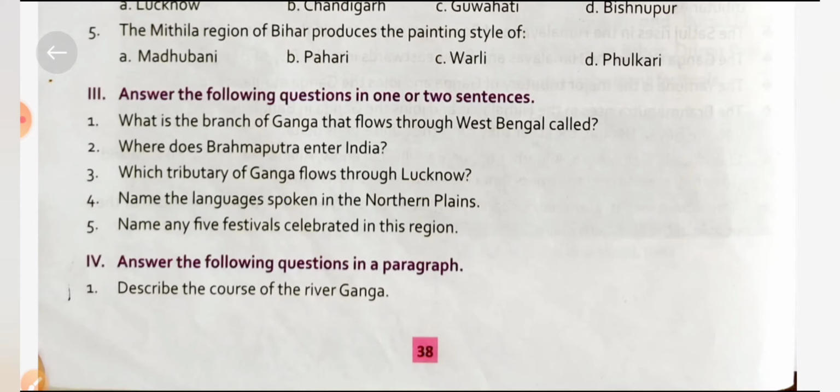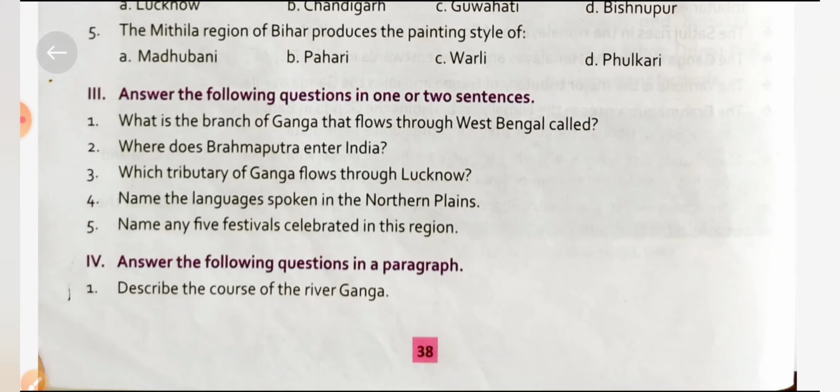Next question: name five festivals celebrated in this region. Many festivals are celebrated in this region, but you have to write only five festival names. The answer is Dussehra, Diwali, Holi, Eid and Christmas, which are widely celebrated in the northern plains. Now I give you the questions that you have to write as a paragraph.